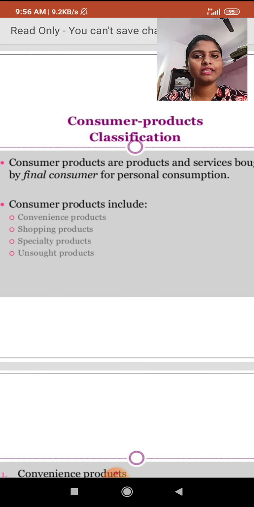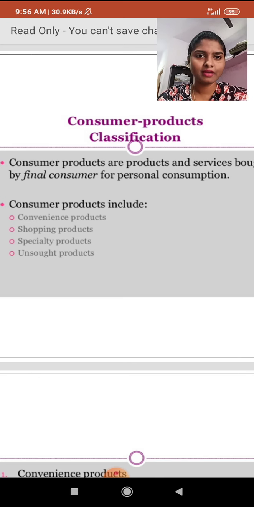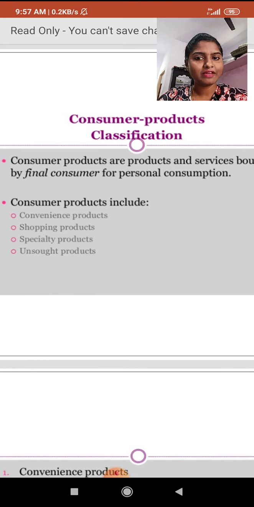The name itself indicates that consumer products are the products bought by the consumers, the persons who buy for personal consumption, for their regular uses on a regular basis. Consumer products include convenience products, shopping products, specialty products and unsought products. These are the consumer products.